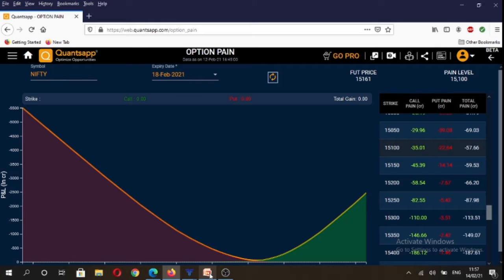So if we analyze Nifty options max pain data for 18th February weekly expiry contract, you will see that max pain level is at 15,100 levels. So if market was to expire around 15,100 level on 18th February, then option writers are going to suffer the least amount of losses, theoretically speaking.